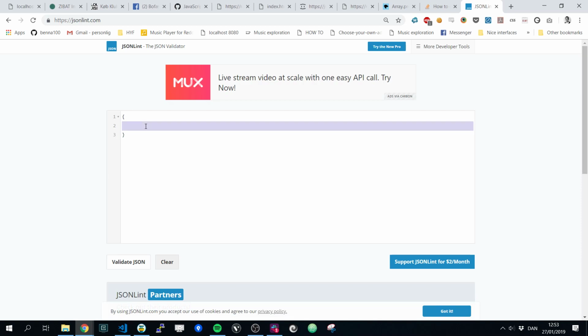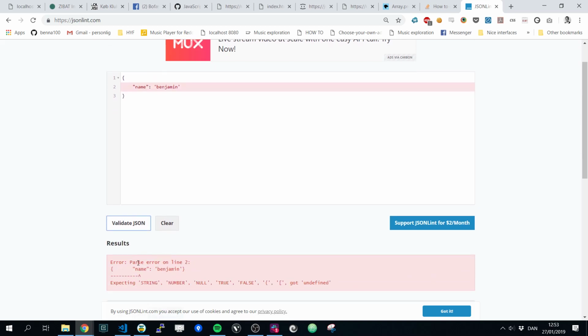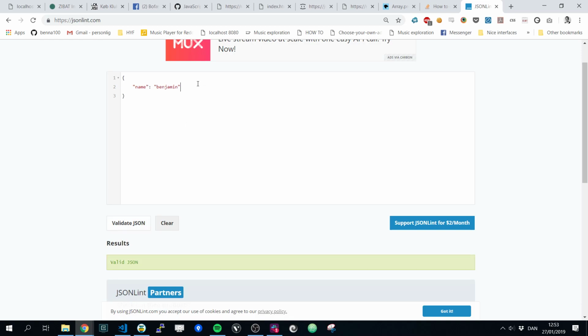Let's say name with single quotes Benjamin, and validate JSON. Parse error on line 2, expecting string. So let's try and do this with double quotes. Validate JSON. Yes, it's happy.